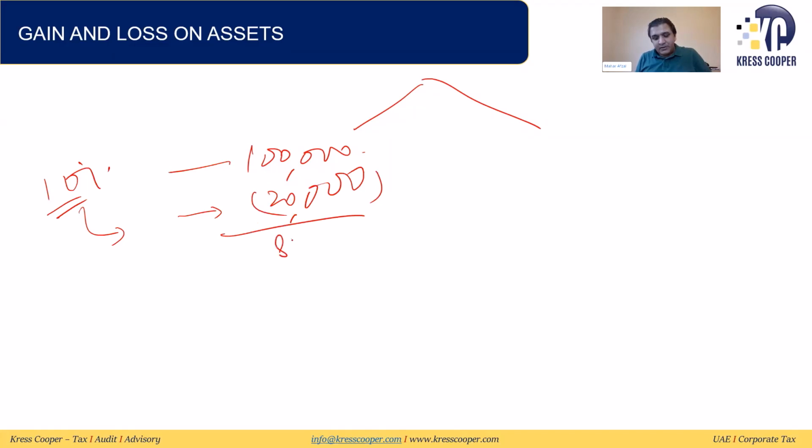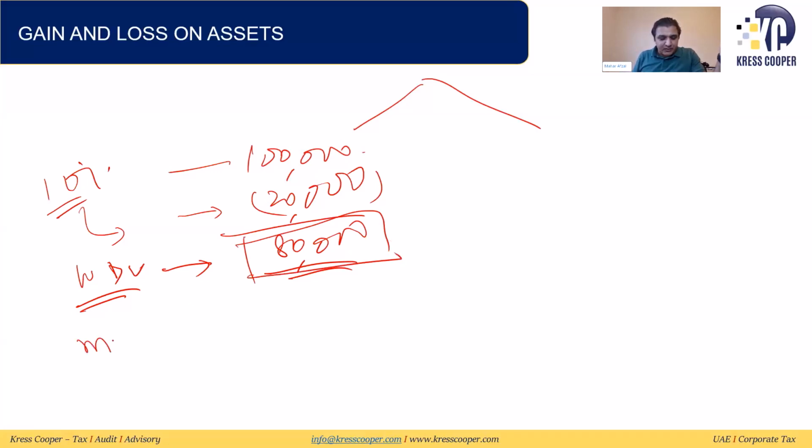The remaining 80,000 is my WDV, written down value. Assuming my tax depreciation will be the same as my accounting depreciation, with the pattern of utilization of the assets the same as given in the accounting standards, this accounting WDV will become my tax WDV as well. So this is the written down value of the asset.